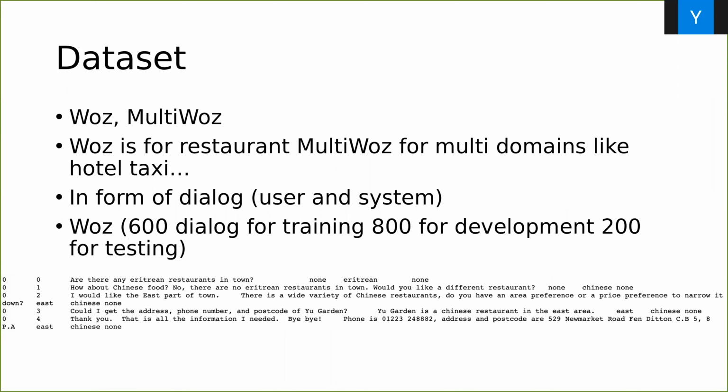There are 2 kinds of datasets in this task. One is multi-turn dialogue, like the one I showed here, and another is for one-sentence prediction. I use the multi-turn dialogue as I think the one-sentence prediction is not as meaningful as this. And I want the model to track the states in the last turn. So the first is for restaurant and the MultiWOZ is for multi-domains. It has 7 different domains and about 22 slot values. They are all in the form of dialogue. Here we can see there are 5 turns of dialogue, and for each turn it has the corresponding status.